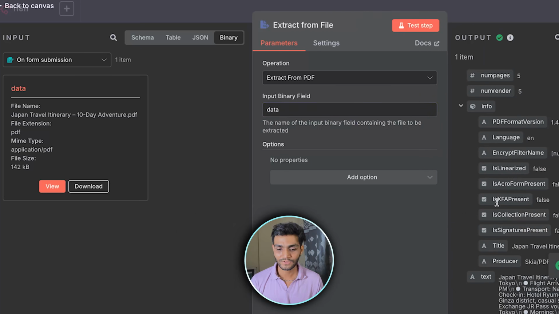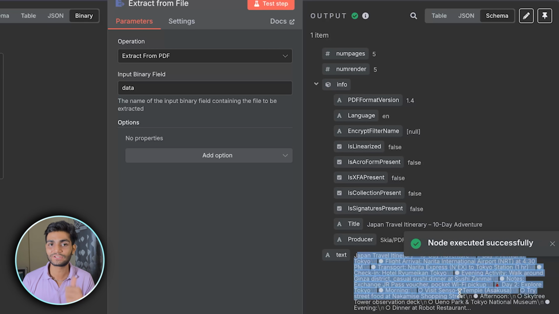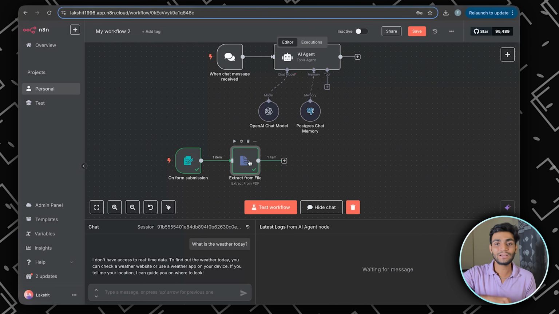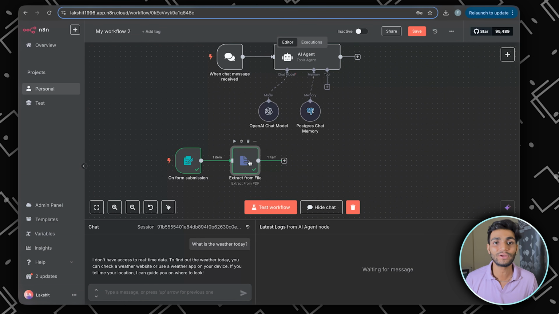So let's do the text tab. As you can see in the text part, we have got all the text which is there inside the document. So now once we have got all the data, it's time to add this data, create the embedding of it, and store it inside the vector database.